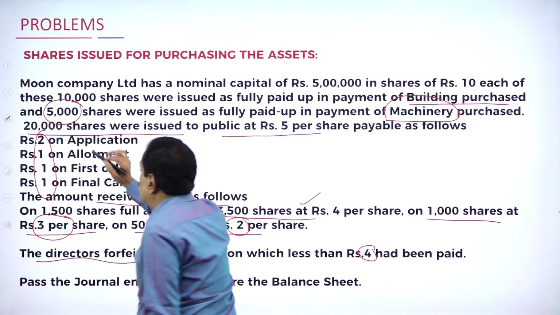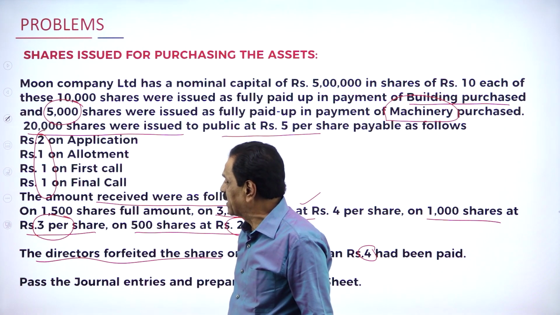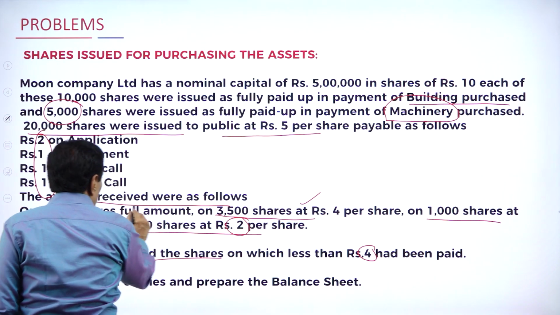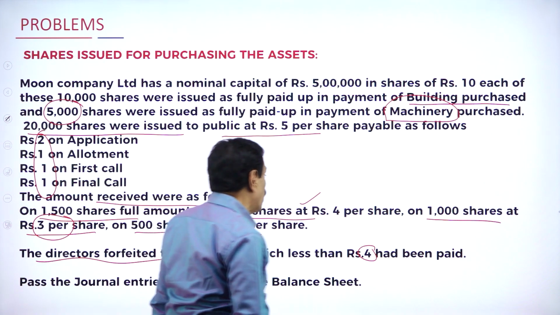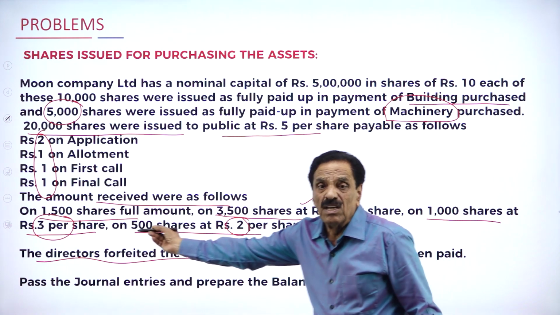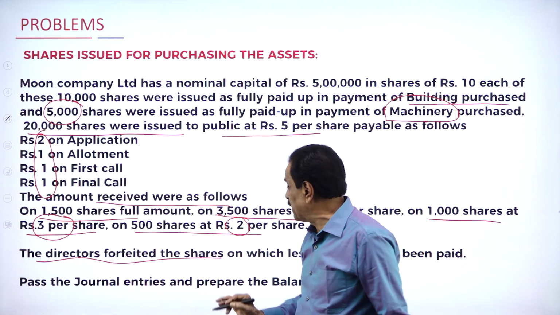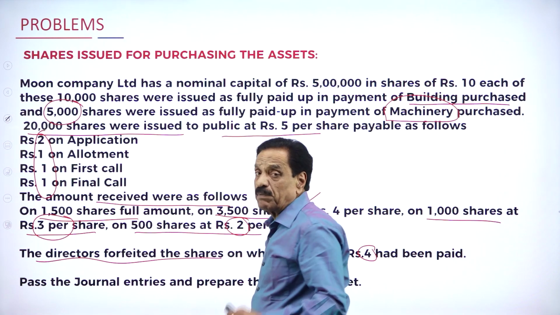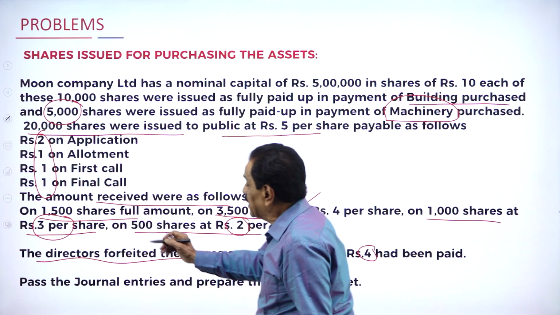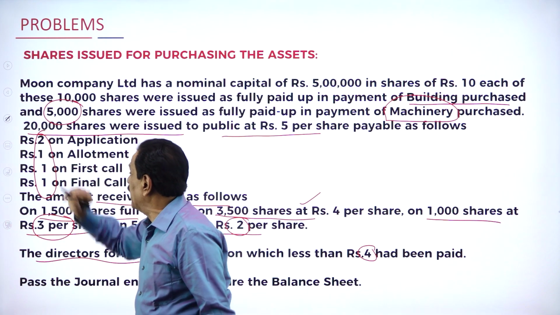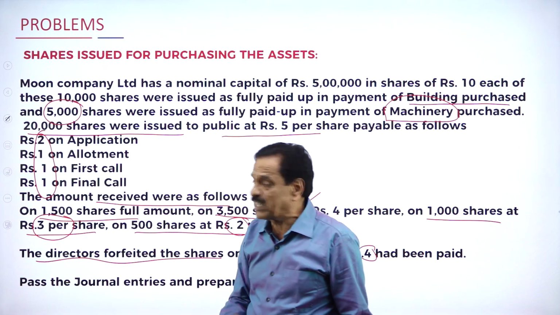Here, they paid 2 on application, 1 on allotment, 1 on the first call, 1 on the final call. That means the amounts received were as follows: 1,500 shares, full amount. They become the shareholders. 3,500 shares, they paid only rupees 5, they have to pay the final call. 1,000 shares, they paid only rupees 3. They paid application and allotment, but fail to pay the first call and the final call.